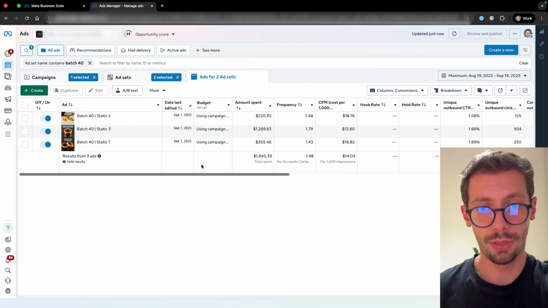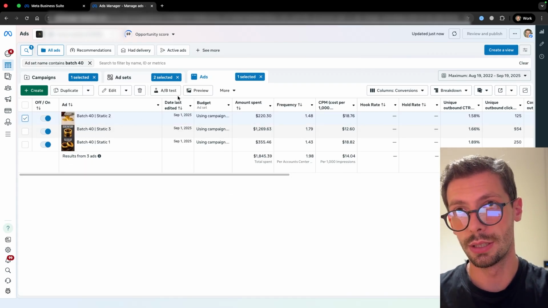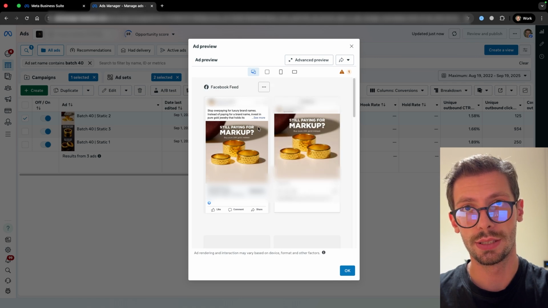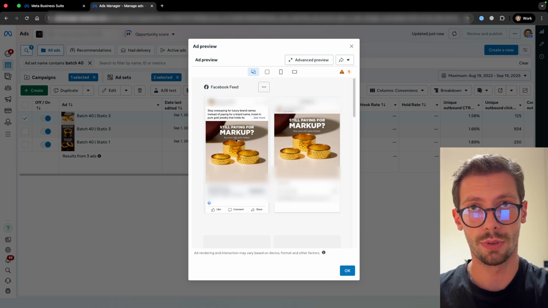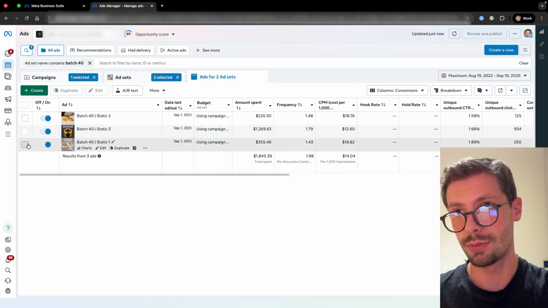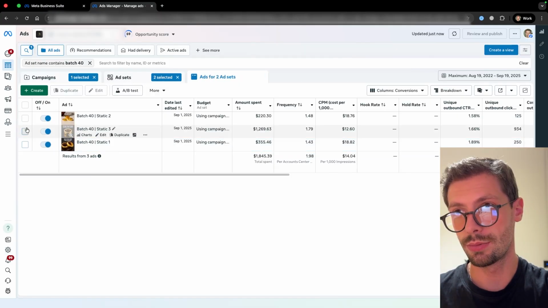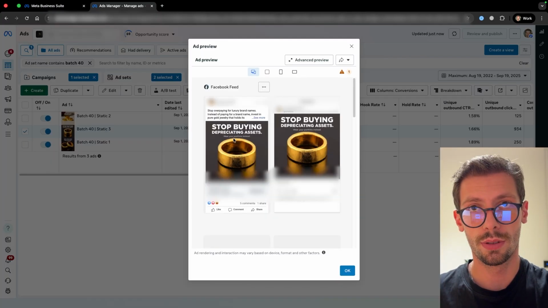And here we will see the 3 different variations that we tested here. This is basically a split test. So here we have an ad that says still paying for the markup, buy pure 24 karat gold instead. Then this one saying why pay for the name, get pure gold instead. And then this one saying stop buying depreciating assets, wear your portfolio instead.